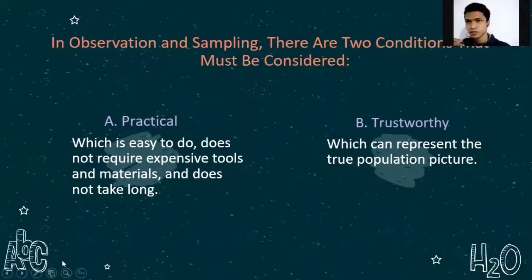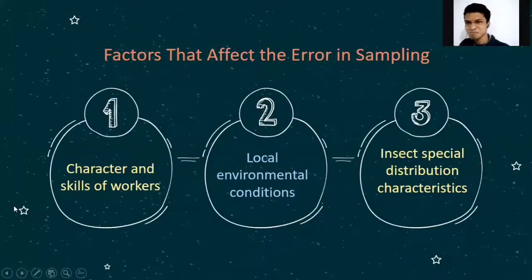In observation and sampling, there are two conditions that must be considered. The first one is practical, which is easy to do, does not require expensive tools and materials, and does not take long. And the second one is trustworthy, which can represent the true population picture. There are three factors that affect the error in sampling. The first one is character and skill of workers, local environmental condition, and insect spatial distribution characteristic.